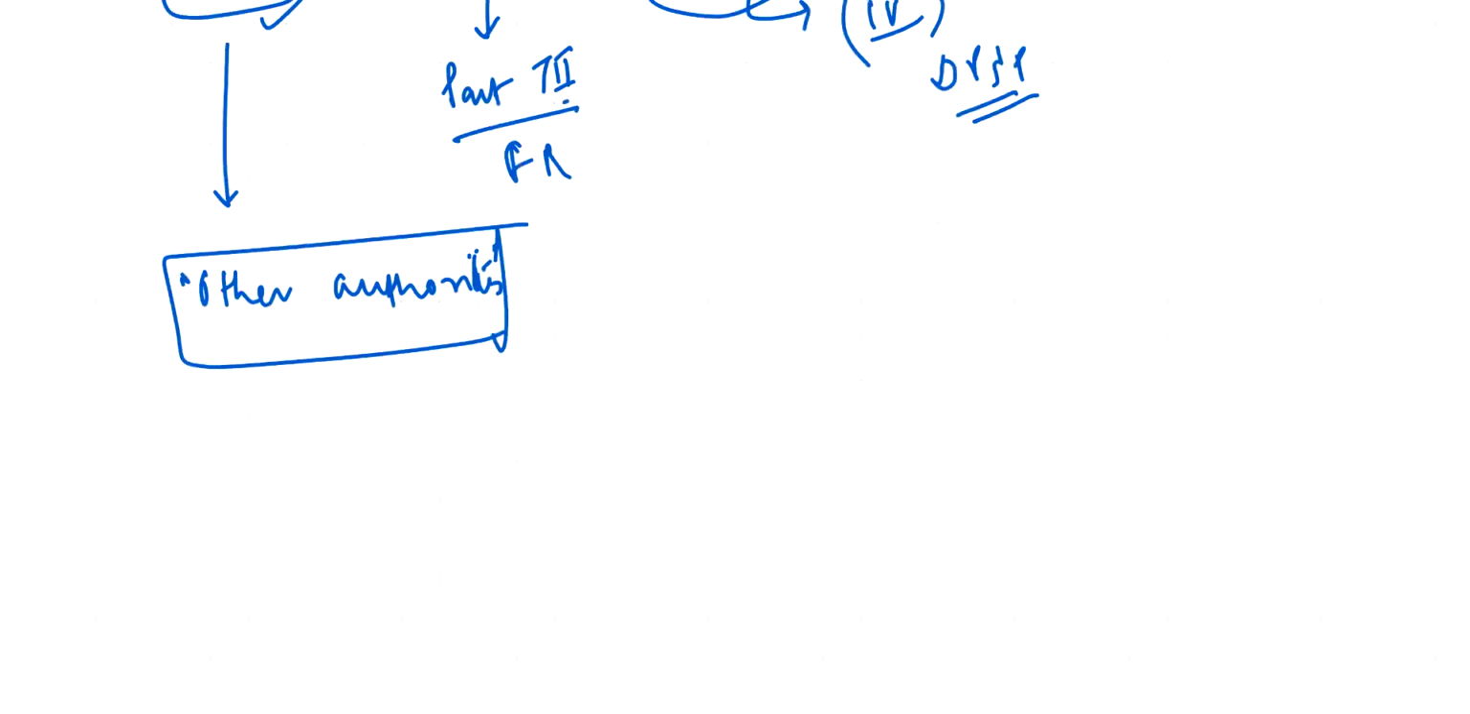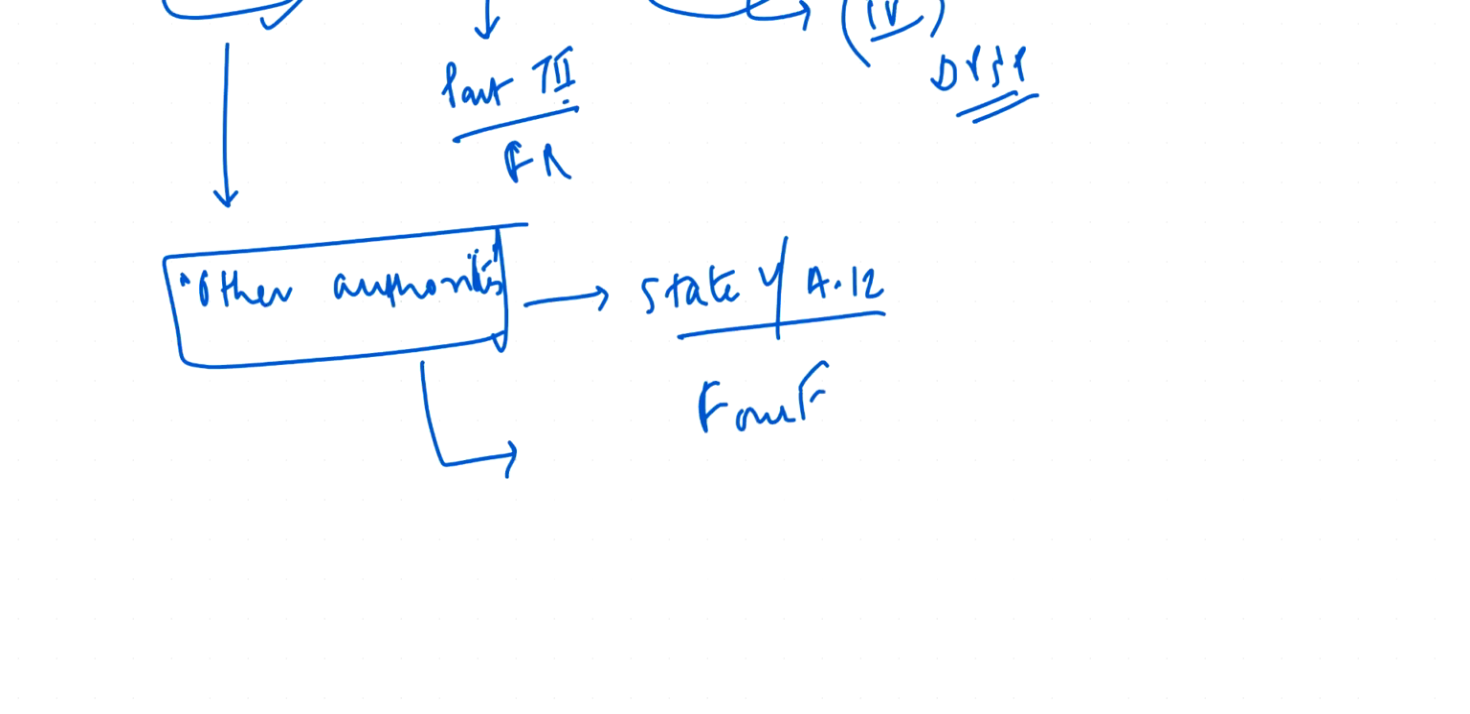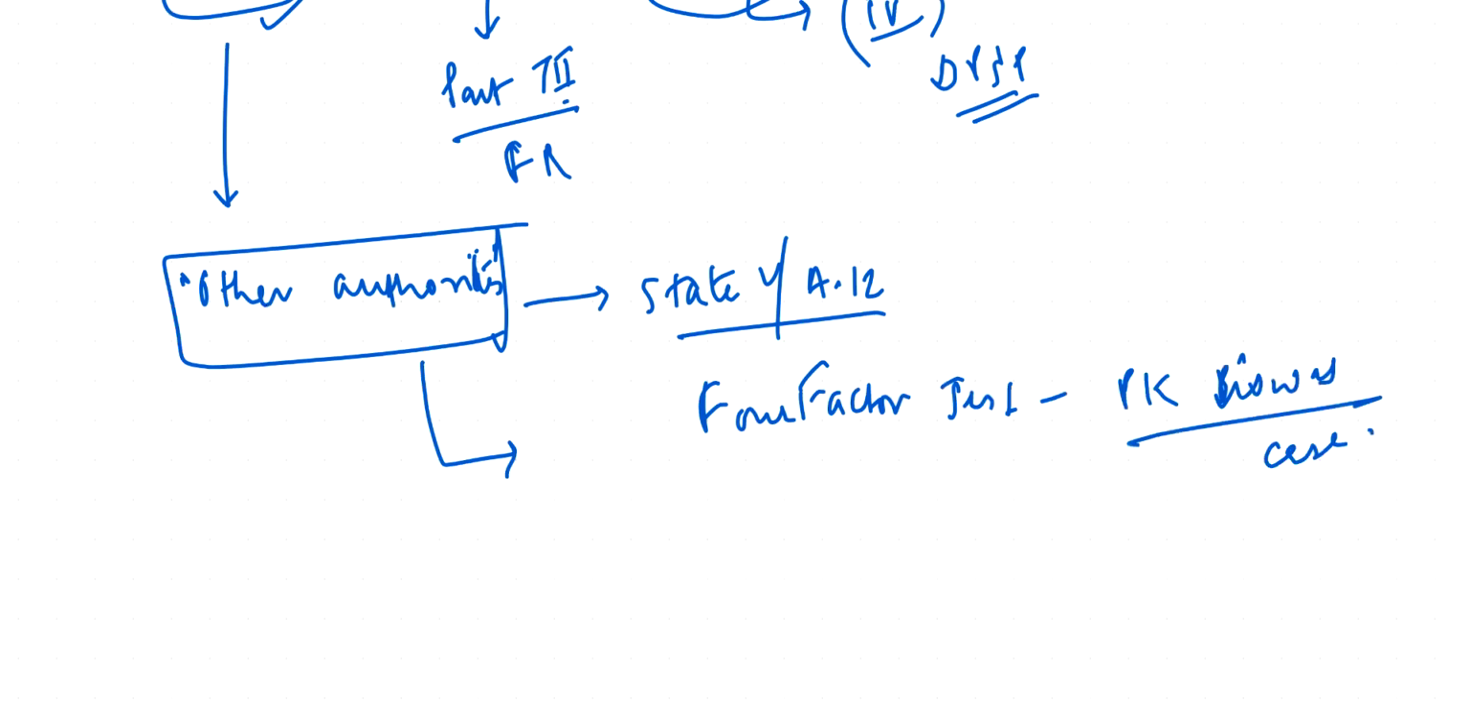All right. So now, what is another authority that can be called a state under Article 12? We have a four-factor test. Finally, we settled on a four-factor test, which was given in PK Biswas. This PK Biswas case, or you can also call it Pradeep Kumar Biswas case, all of these cases we have discussed in the previous video we have done on the state.